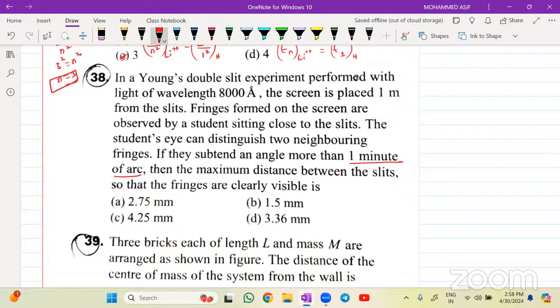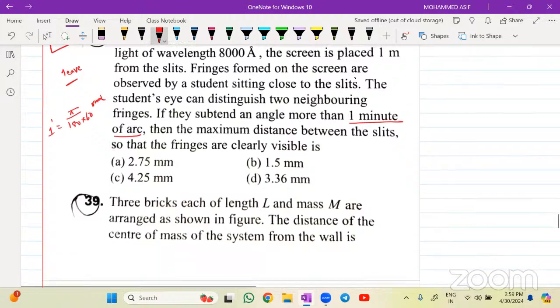Literally you better leave this question because examination hall में आप इस वजह से वाले क्वेश्चंस को आप बिल्कुल नहीं कर सकते. ओके क्योंकि आपको 1 मिनट का जो वैल्यू है वो निकालने का आइडिया रहना है. 1 minute is equal to how much? Pi divided by 180 into 60 radians. लंबा चौड़ा कैलकुलेशन है. So I do personally request that you can leave this type of your model questions and come on.